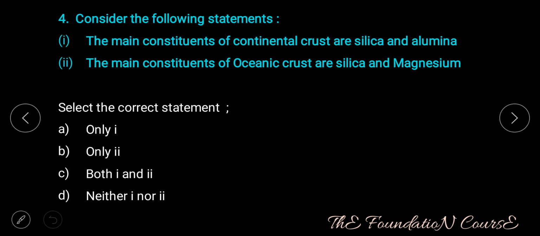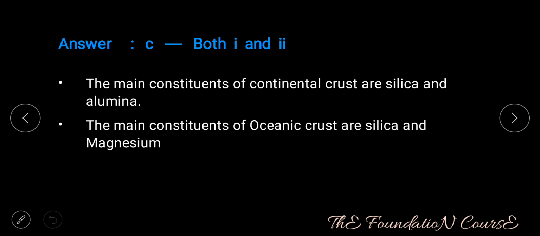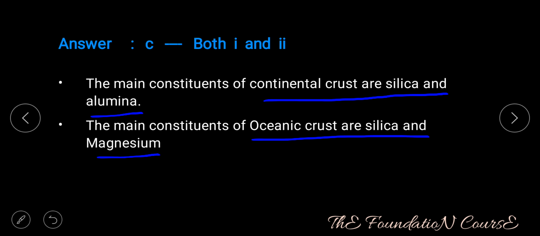Question number 4. Consider the following statements. Statement 1. The main constituents of continental crust are silica and alumina. Statement 2. The main constituents of oceanic crust are silica and magnesium. Select the correct statement. Option A, only 1. Option B, only 2. Option C, both 1 and 2. Option D, neither 1 nor 2. Answer is option C, that is both 1 and 2. The main constituents of continental crust are silica and alumina. The main constituents of oceanic crust are silica and magnesium.